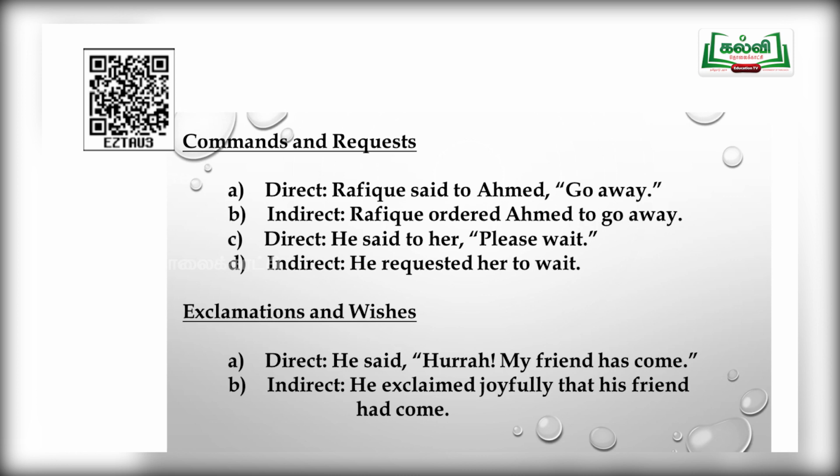Look at the display. He said, hurrah, my friend has come. While you are changing this to indirect, said will be changed to exclaimed. He exclaimed joyfully that. In declarative sentences and in exclamatory sentences, you will be adding the conjunction that. My will be changed to his friend, and the verb has will be changed to had. He exclaimed joyfully that his friend had come.